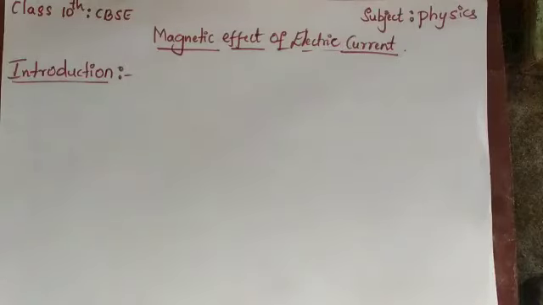In the next part we will discuss how Oersted, that is the name of the scientist, discovered that electric current and magnet are related to each other. That means the electric current behaves as a magnet, so that the magnets will get attracted to each other. So that is the concept we will study.